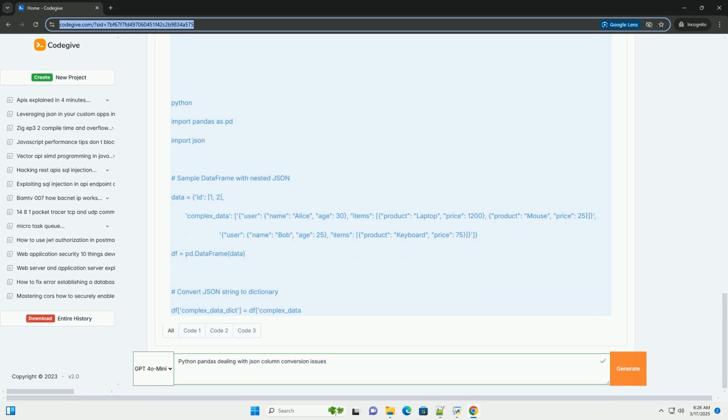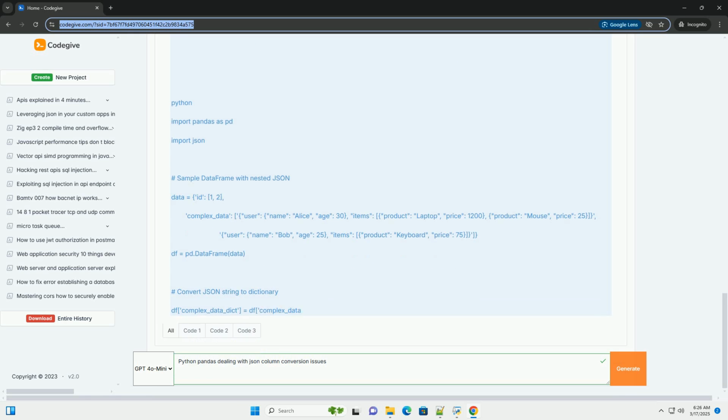Error handling: implement robust error handling to gracefully handle invalid JSON or missing data. Performance: for very large data frames, consider using vectorized operations, for example NumPy functions, or more efficient JSON parsing libraries, like ujson, to improve performance.